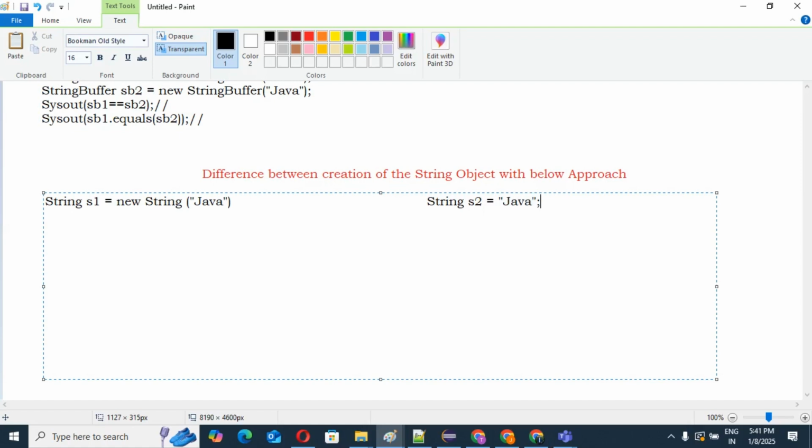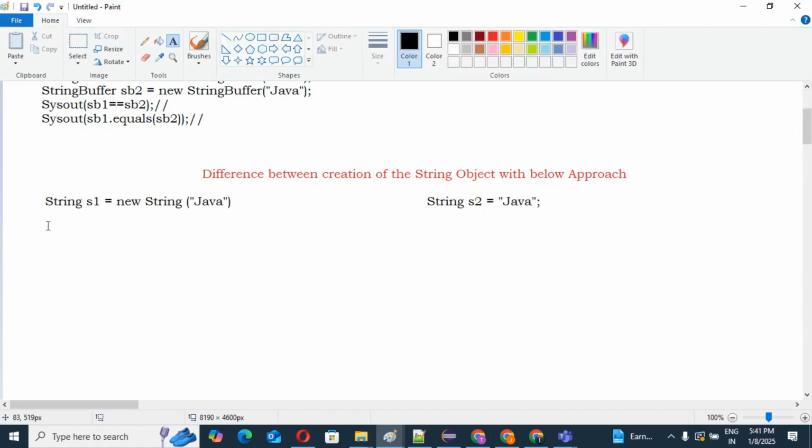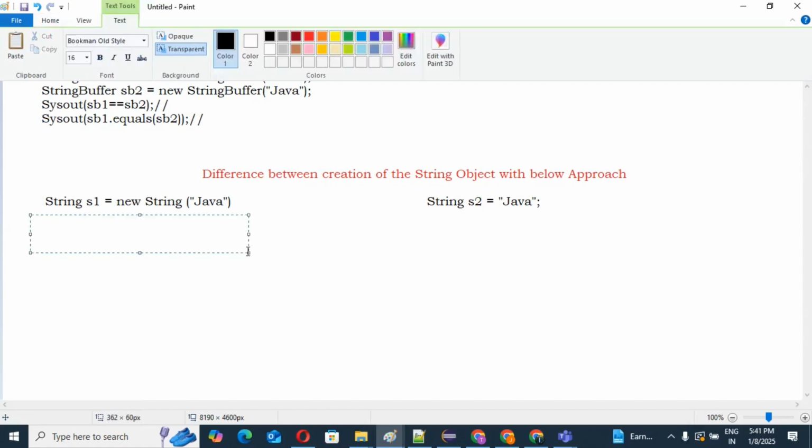You know very well, guys. This is with the help of the new keyword. For understanding purpose, I am writing this.